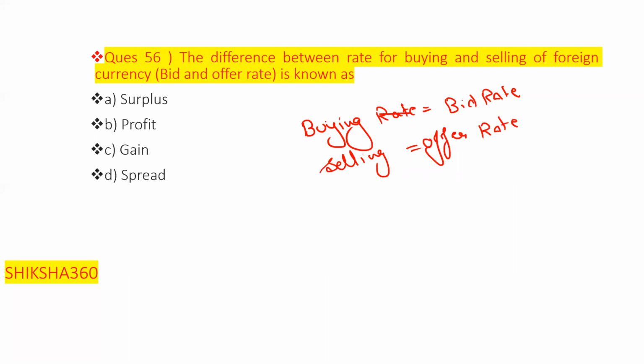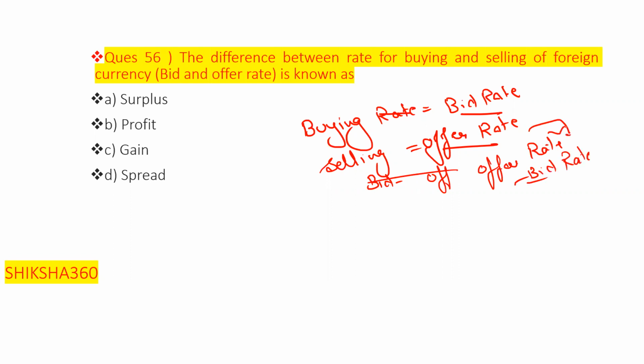So the difference between the offer rate and the bid rate. The offer rate is always more than the bid rate, because we always sell at a higher price and buy at a lower price.